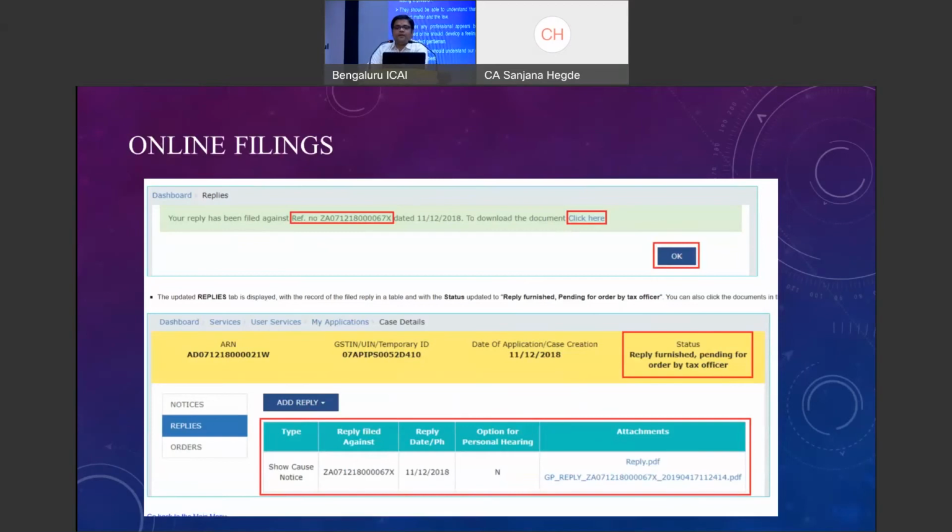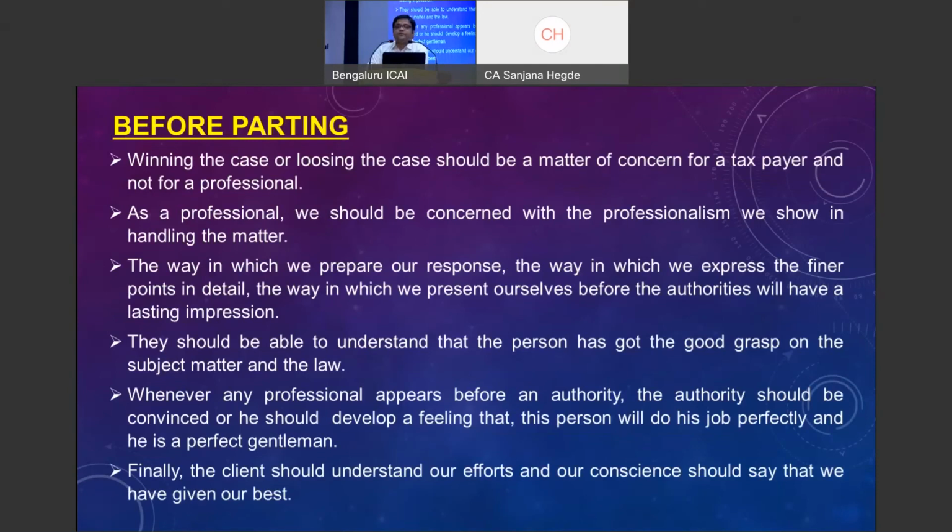Before parting, I would like to mention that winning the case or losing the case should be a matter of concern for the assessee and not for the professional. We should not take the client's problem as our problem. As a professional, we should be concerned with the professionalism we show in handling the matter, the way in which we prepare a response, the way in which we express the finer points in detail, the way in which we present ourselves before the authorities will definitely have a lasting impression.